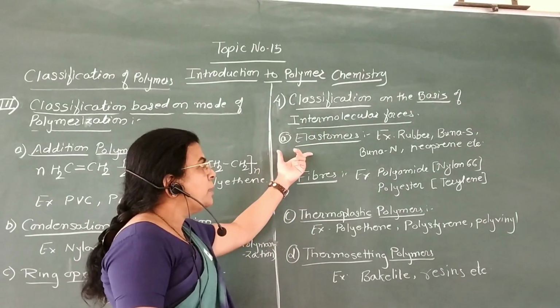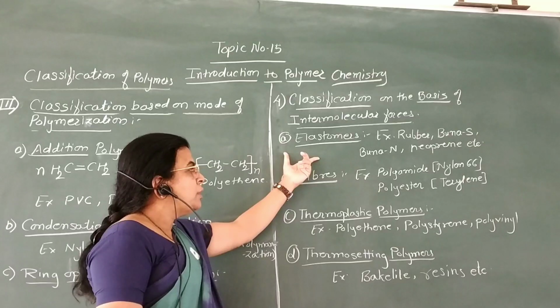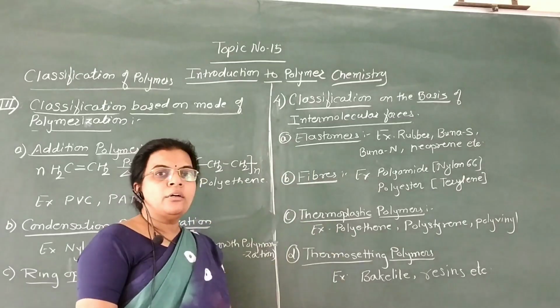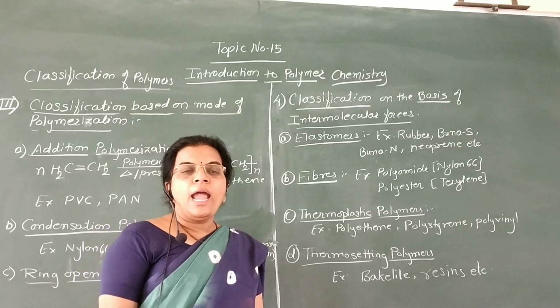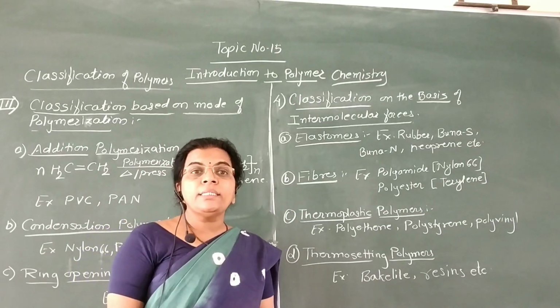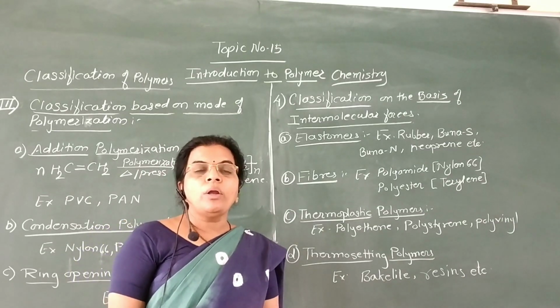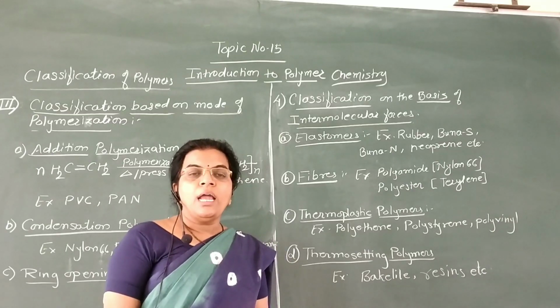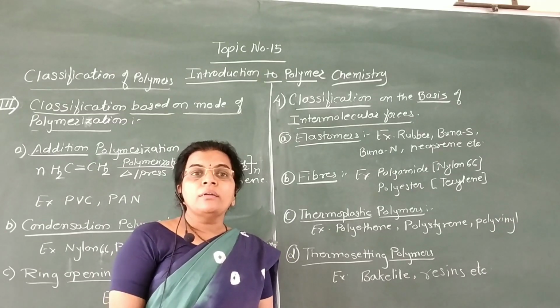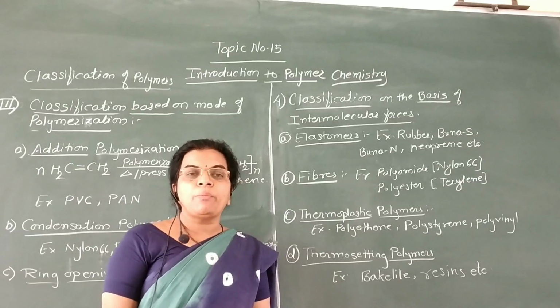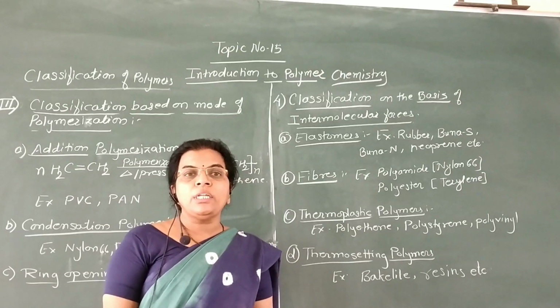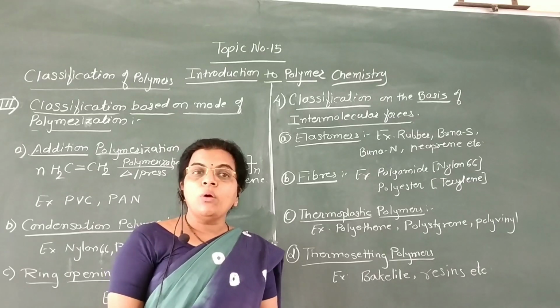Now for example, these are elastomers. These elastomers are polymers which have elasticity, they are elastic in nature, and when they get stretched by an external force and the force is released, they regain their original shape.